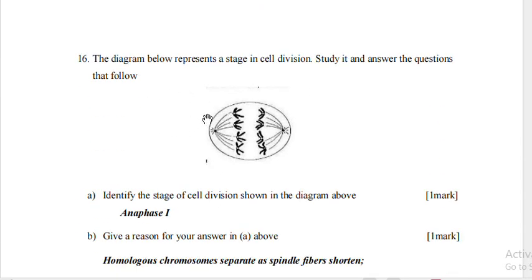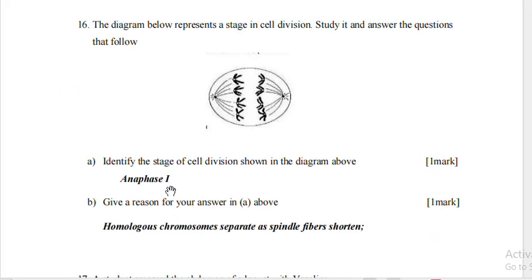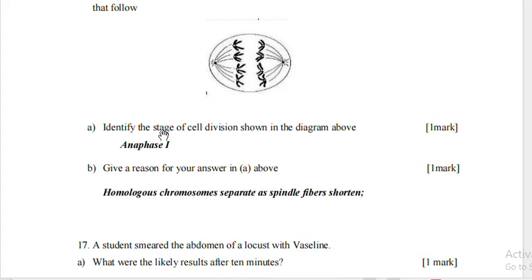The diagram below represents a stage in cell division. Study it and answer the questions that follow. Identify the stage of cell division shown in the diagram above. That is anaphase I. Give a reason for your answer. The homologous chromosomes separate and move towards the opposite poles as the spindle fibers shorten.